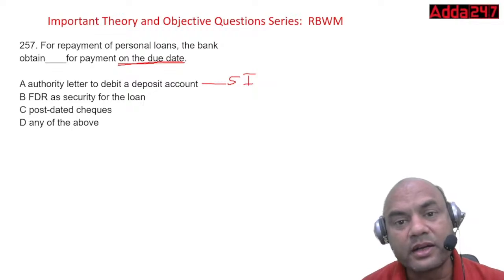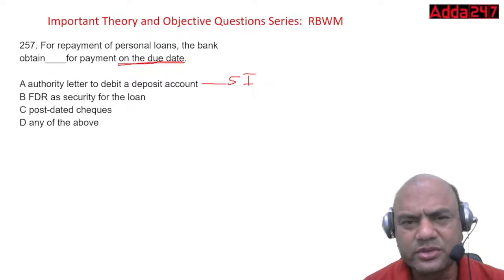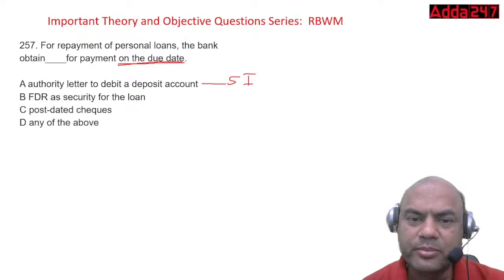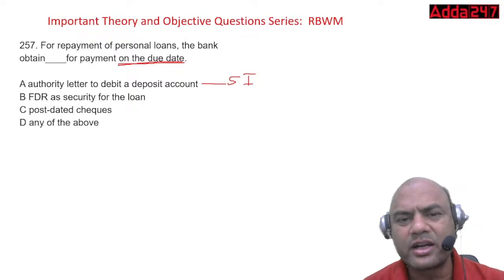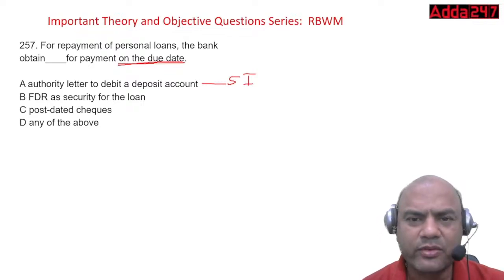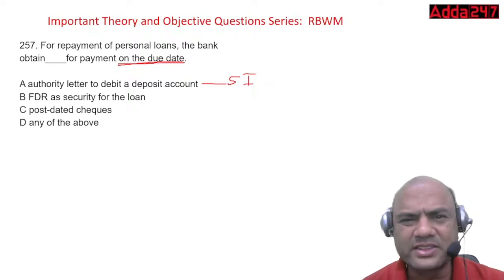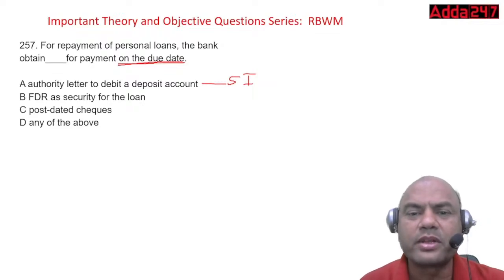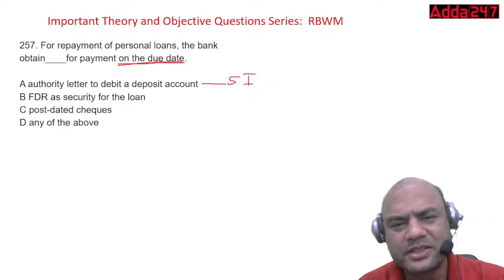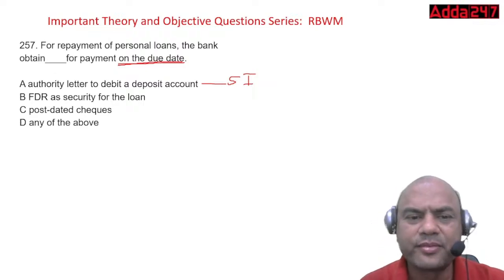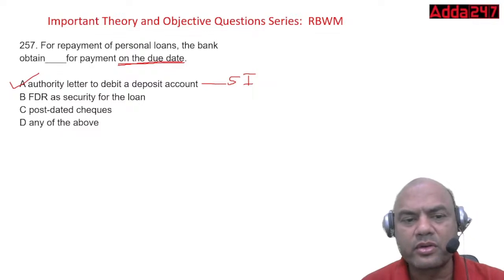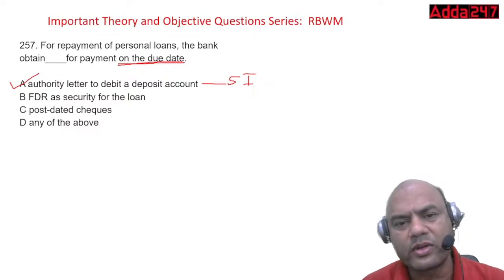Earlier we used to take 36 PDCs, then change those PDCs, all these things used to happen. Now not even one PDC is needed. But for the Negotiable Instruments Act, we need that one PDC. Otherwise, nothing is needed. So one PDC we take for formality for the Negotiable Instruments Act. Directly on the SI, everything can be run. So we take this authority letter to debit the deposit account, or we call it SI nowadays.